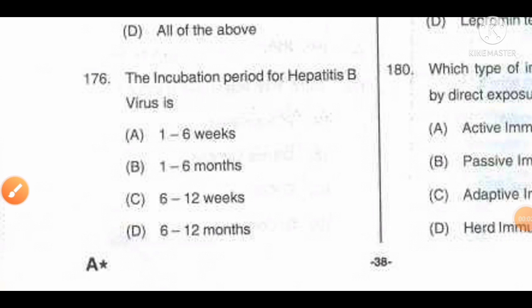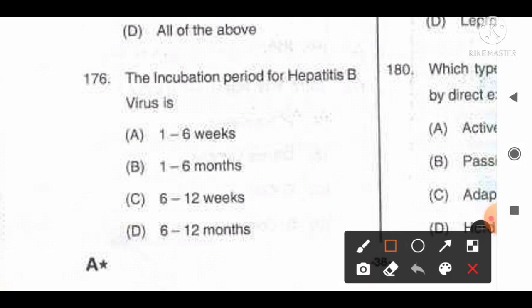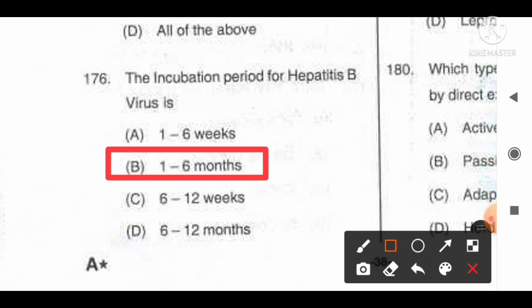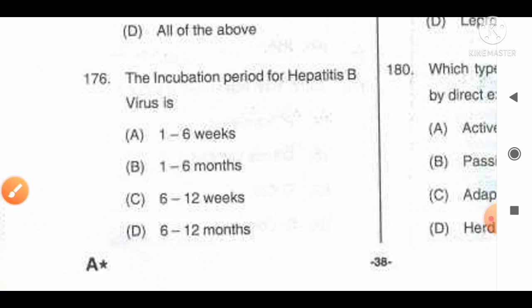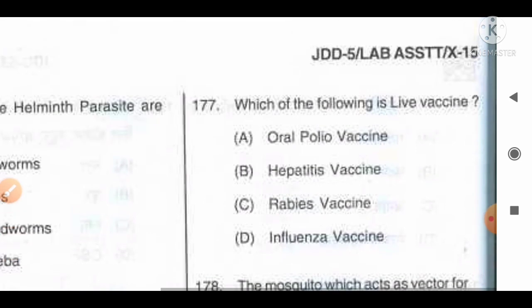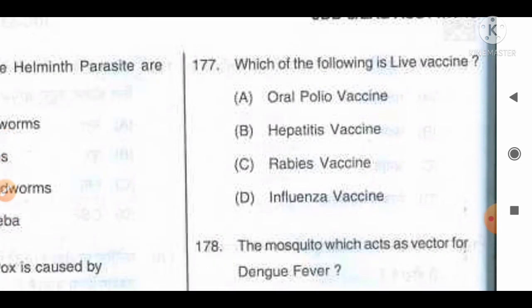The incubation period for hepatitis B virus is: option A, 1 to 6 weeks; B, 1 to 6 months; C, 6 to 12 weeks; D, 6 to 12 months. The correct answer for this question is option B, 1 to 6 months is the incubation period for hepatitis B. You can remember the various incubation periods for all the hepatitis viruses, that is hepatitis A, C, E, etc., that can be asked in various exams. So here option B, 1 to 6 months, is the correct answer for this question. Move to the next question, number 177.